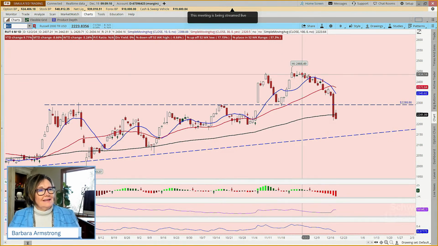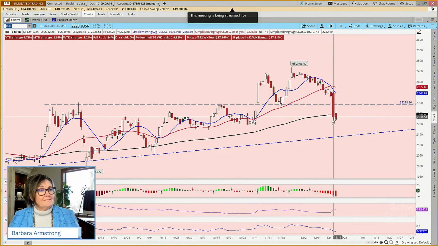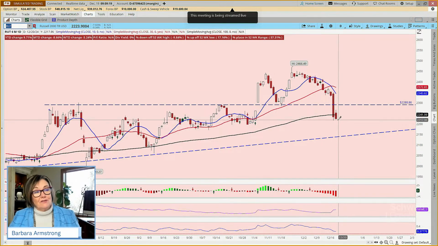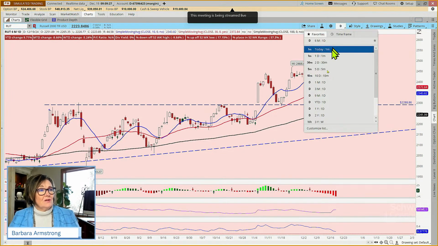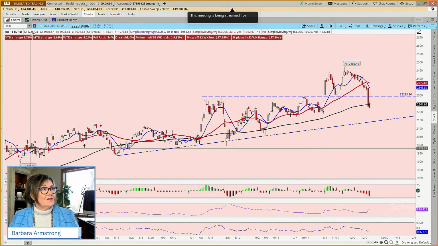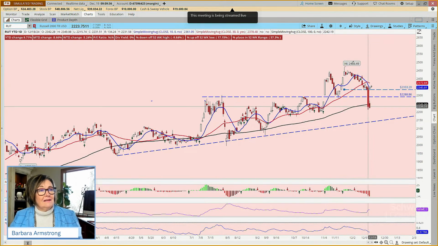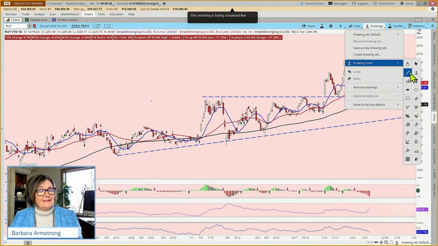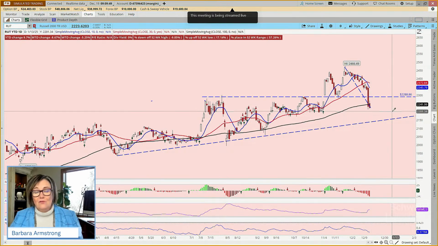Okay, so there's our Russell, and it's down again today. This is the sorriest of the lot, in that it's crossing below this 100, and it's still a live candle. So we'll see if it holds, because it has been holding as support over this last 6 months. If we go to year to date, it's still up 9%, but it's given back like 7%. It was up about 16, 17%. So from here to here, it's given back almost 10% of its gain this year. All I can say to that is, ouch.